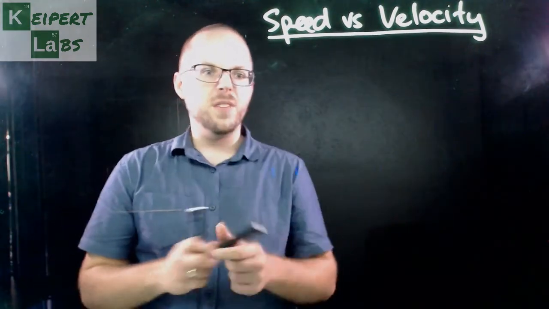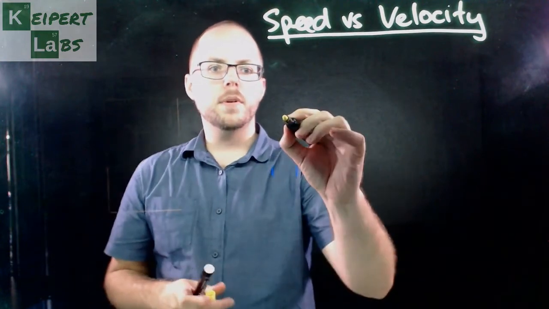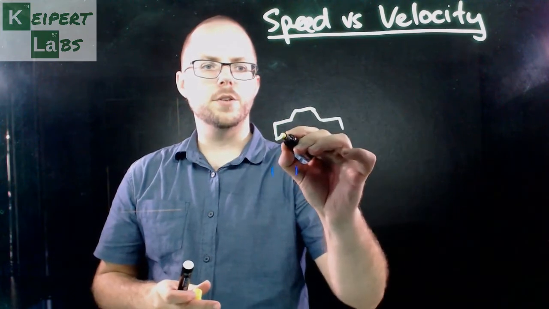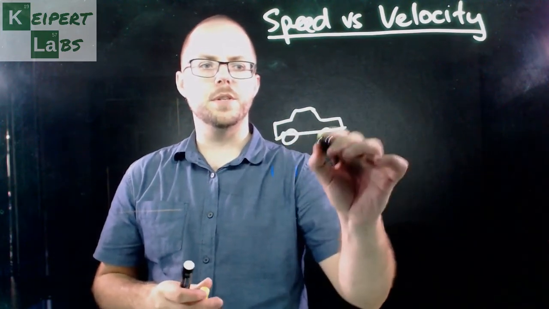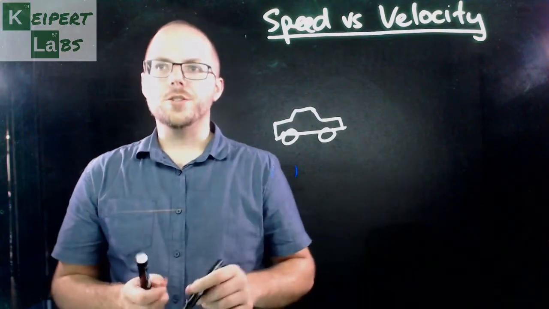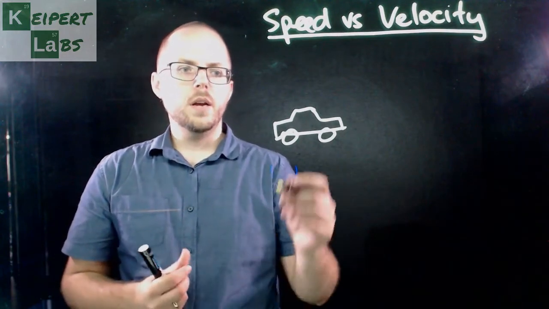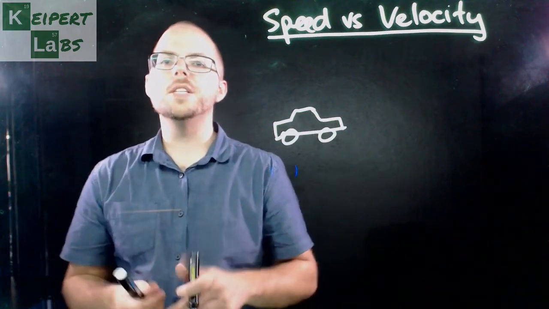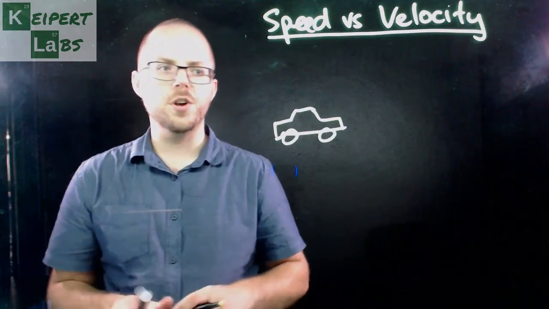So let's say we're thinking about a car. You can see my illustration of a fairly rubbish Simpsons car equivalent here. Say you're thinking about a car that's driving. There are two bits of information about this car that we as physicists want to know.